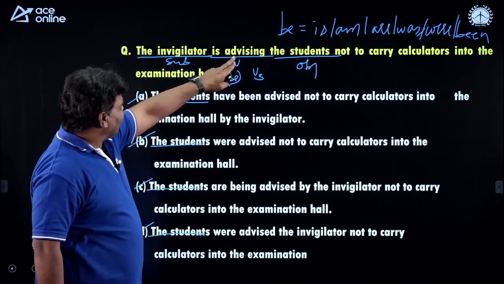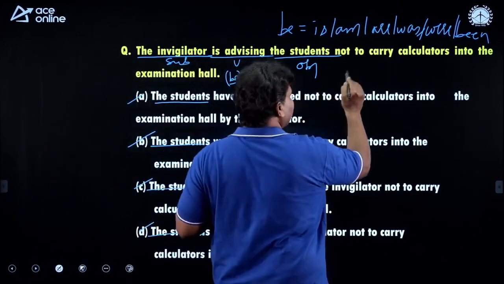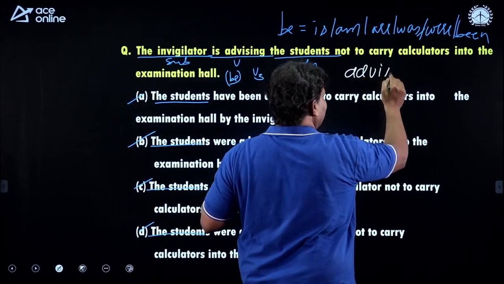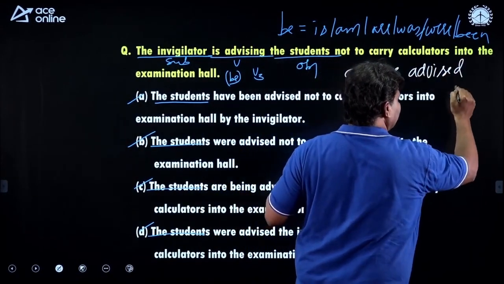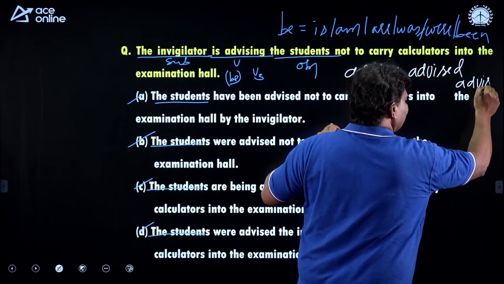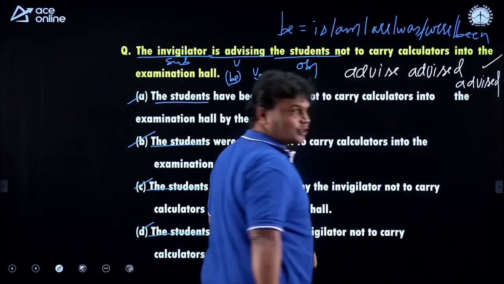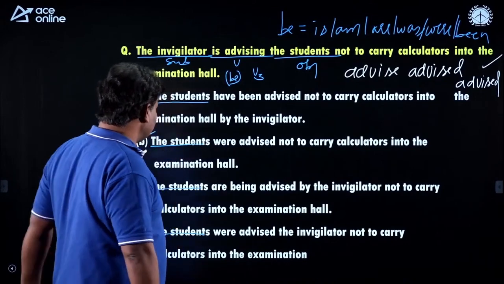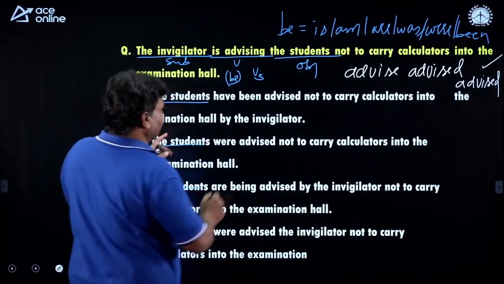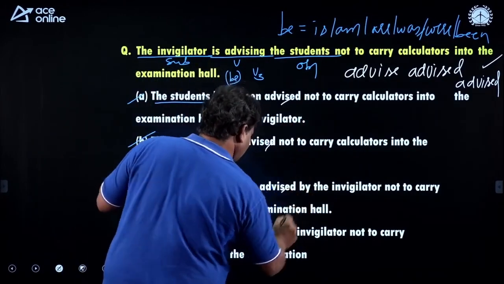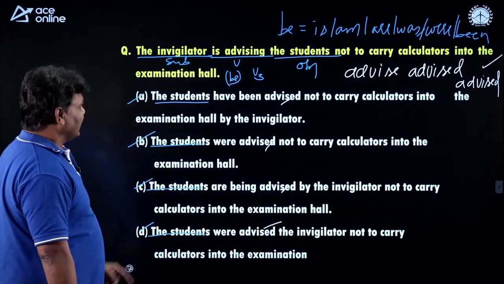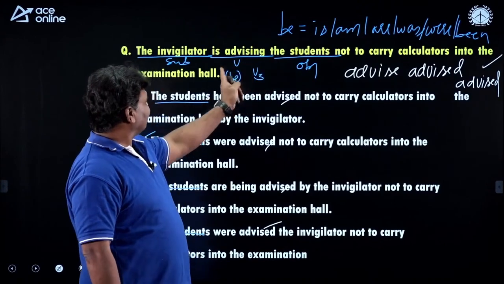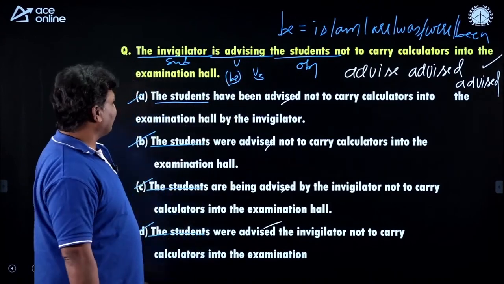Now, advising will become advise, advised, and V3 also is advised. I have to get this one because V3, where is advised? I find the word advised in all the options. An appropriate B form of the verb, I said. What do you mean by appropriate B form of the verb?